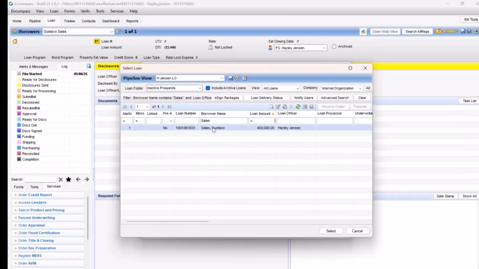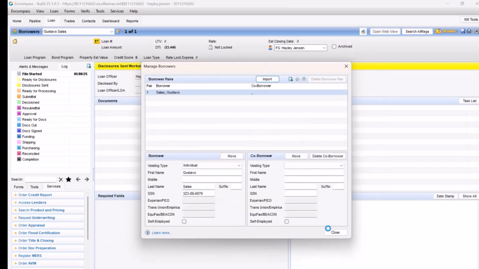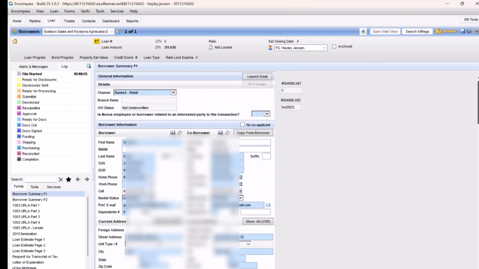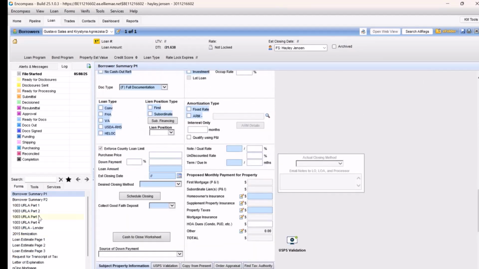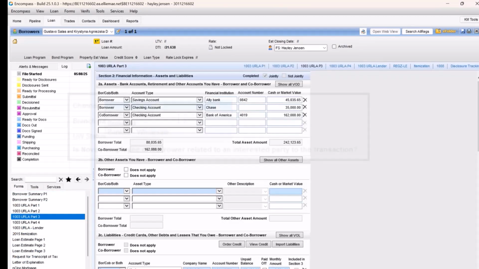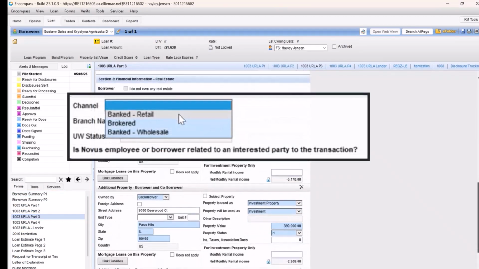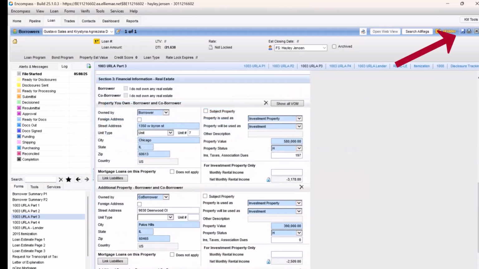If there is a co-borrower, repeat the same import process for them. Select the co-borrower spot and select the same inactive file again from the pipeline view. Once borrower information is imported, update the transaction details. If the channel isn't selected, click on Bank to Retail and check Apply the Loan Template. Then save your file. At this point, you should be able to pull new credit.